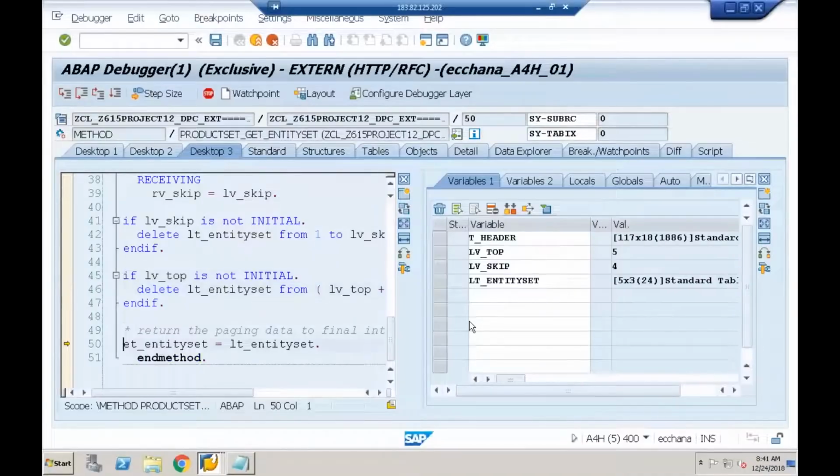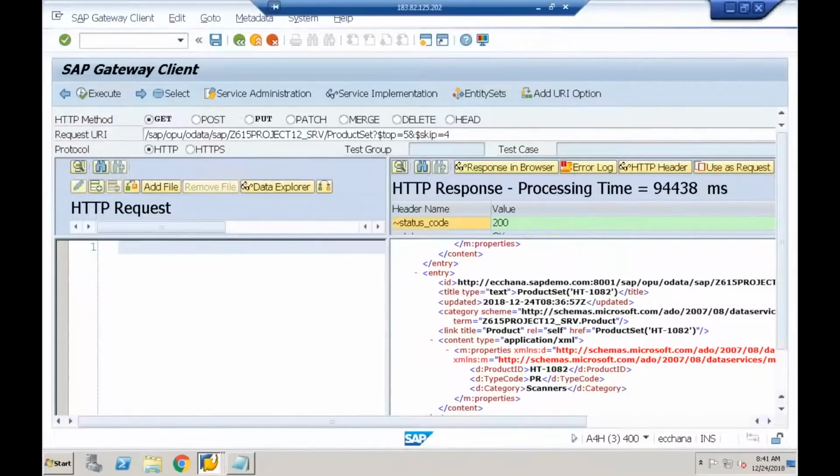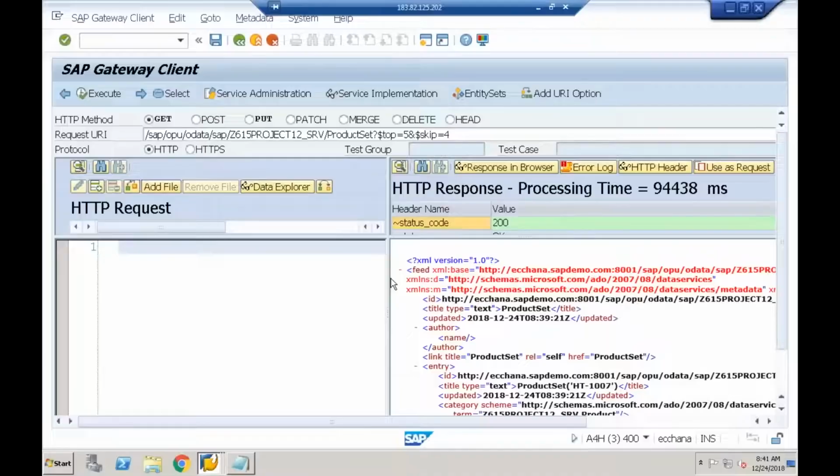So when I press F6, how many entries I got at the last? 5 entries. I'm assigning it to the final internal table. So when I execute, yeah, you can see now I'll get only the 5 entries.